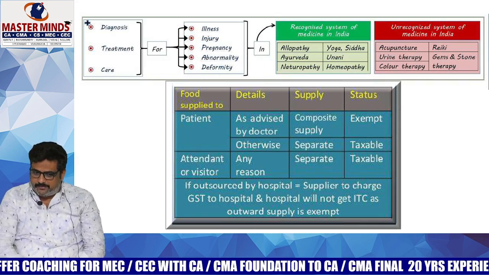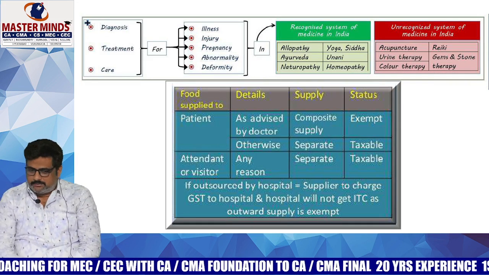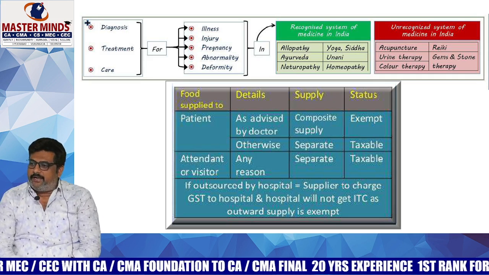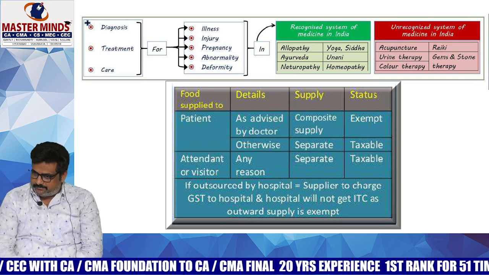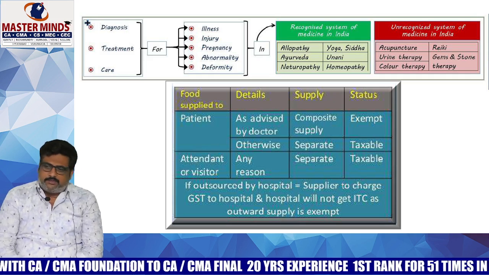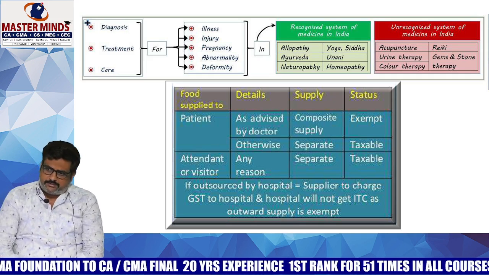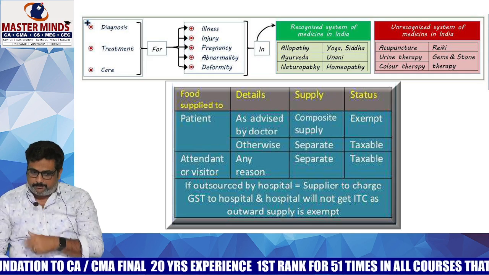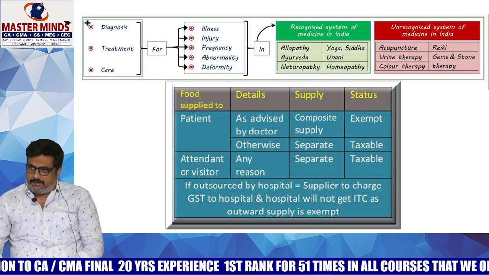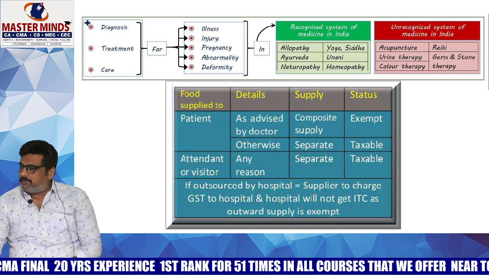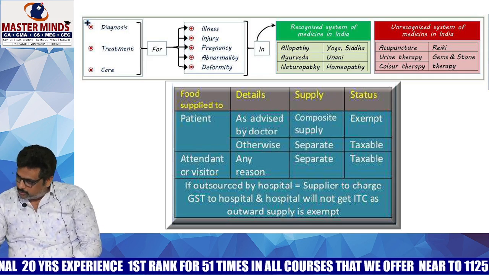Diagnosis, treatment, care. What is diagnosis? Means first you need to identify the disease, and after that, for the disease, treatment will be there, and after that, care should be taken. That means post-hospitalization. Let's say, for example, any person has gone to a cancer hospital, let's say Omega in Guntur.